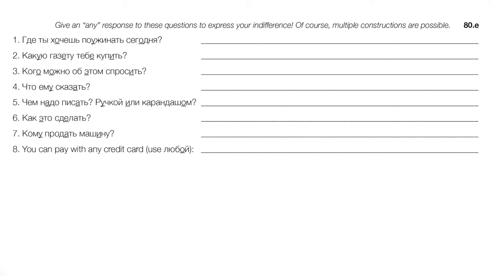7, кому продать машину? To whom to sell the car, literally. Right? Who should we sell the car to? Кому угодно, right? To whomever. Whoever you want. 8, you can pay with any credit card. Okay, now here, any credit card, with any credit card, we're going to need probably an adjective here. So we could use любой and say, можно платить любой кредитной картой, right? You can pay with any credit card, instrumental. Любой кредитной картой.